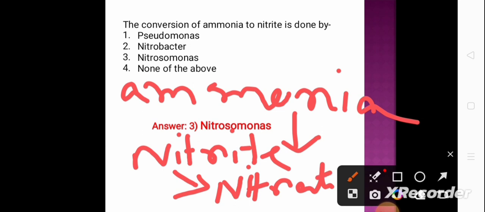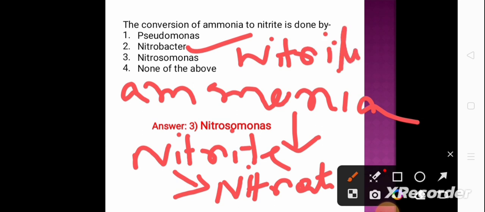So ammonia first is converted to nitrite and then to nitrate. This conversion of ammonia to nitrite is done by nitrosomonas, and nitrobacter helps in the conversion of nitrite to nitrate.